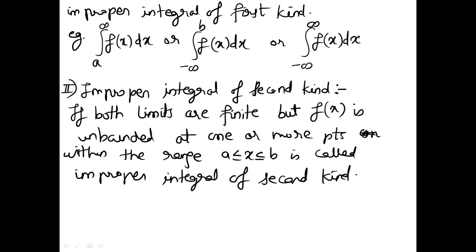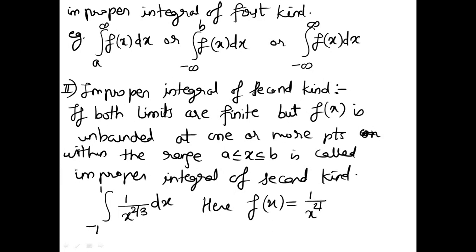Example. So I will just take one example. Say we wish to find the integration of 1 upon x to the power 2 by 3 from minus 1 to 1. So here f of x is 1 upon x to the power 2 by 3. We want to find its value at x equal to 0, because the point 0 is within the range minus 1 to 1.